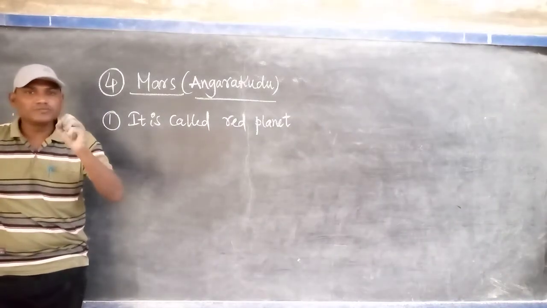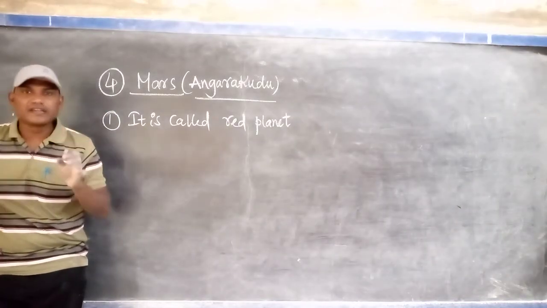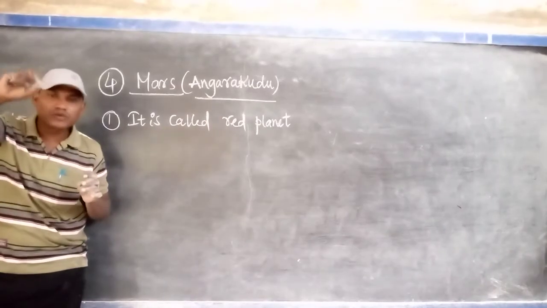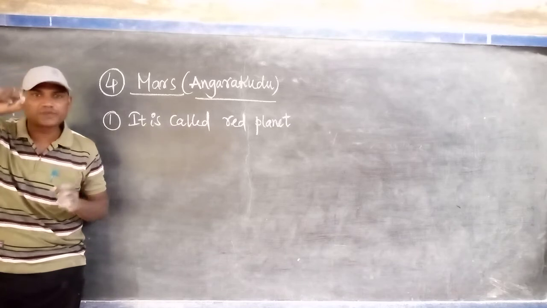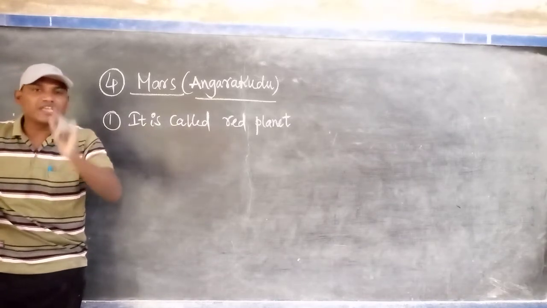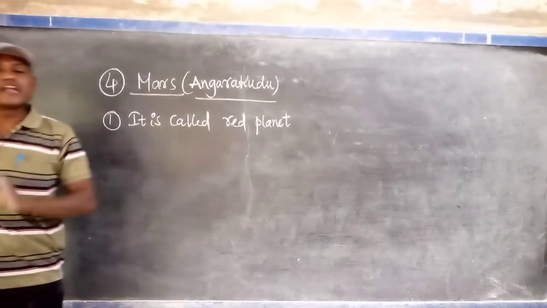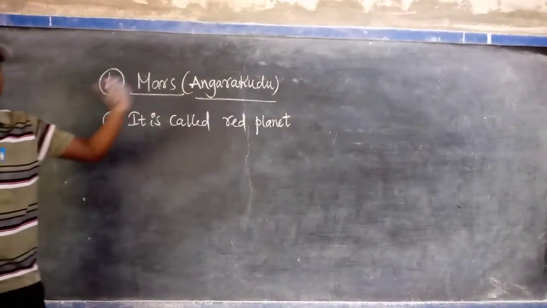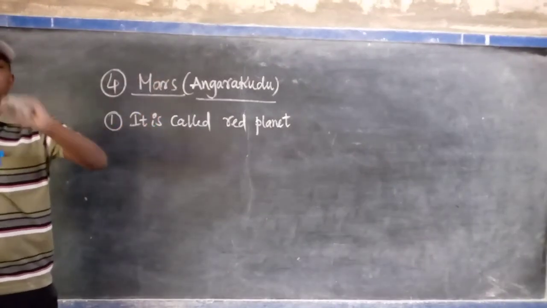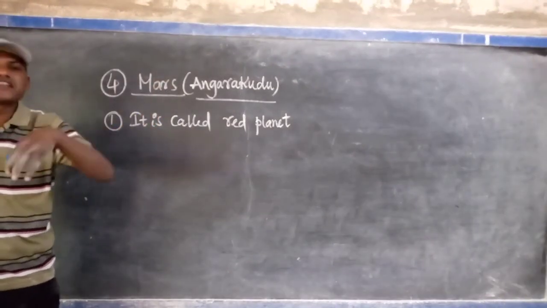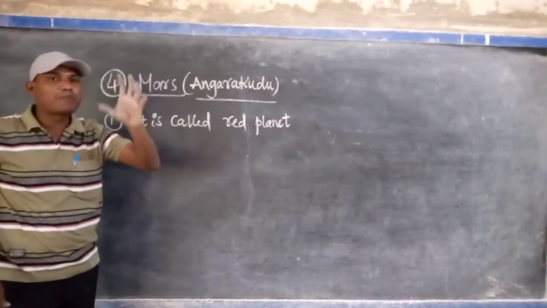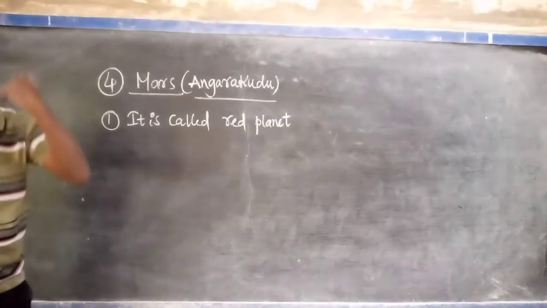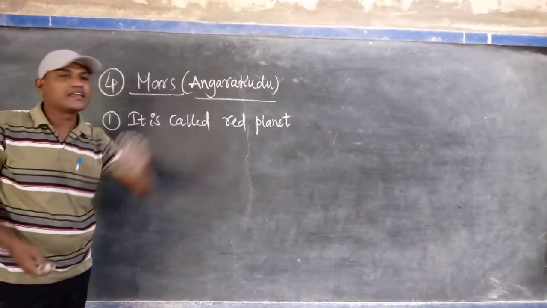Mars. According to the scattering of light, the size of the molecules present in the Mars atmosphere is comparatively equal to the red wavelength. That's why when sunlight passes through it, which light will be scattered more? Red light. So that's why the planet Mars appears reddish in color. Due to that, we call it the red planet.